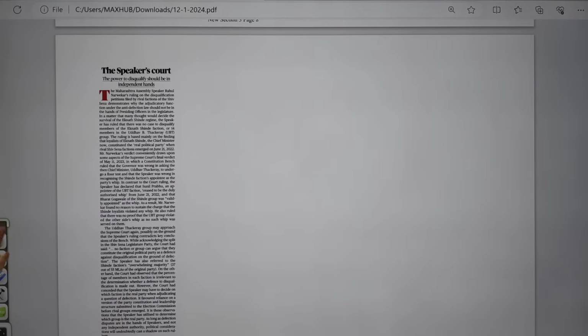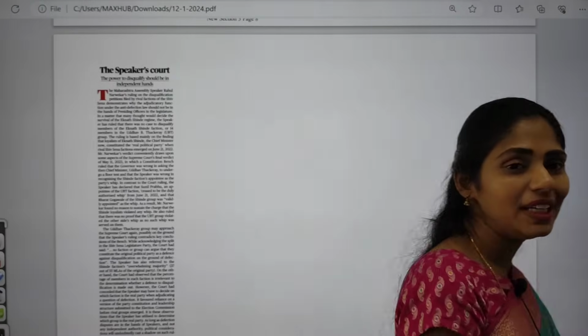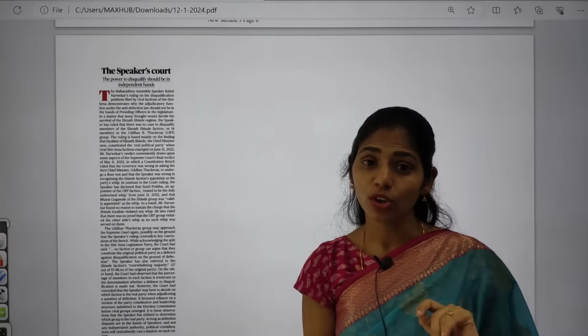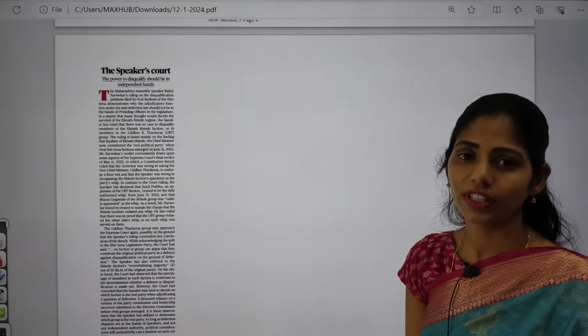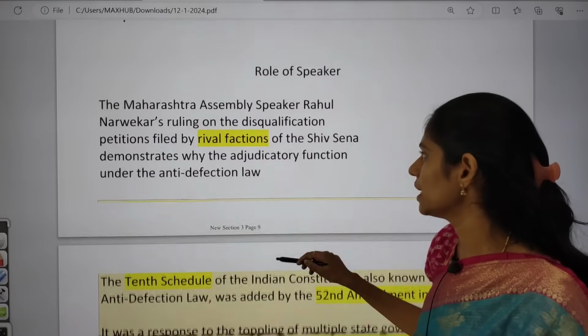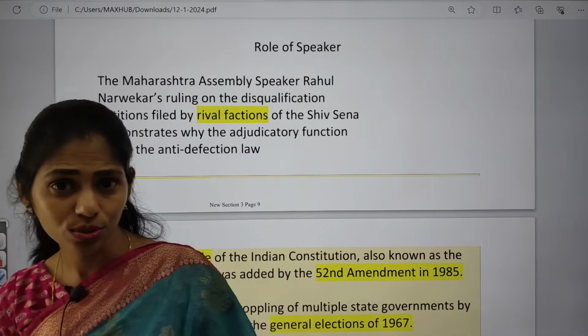And the next topic is about the Speaker's power. This article is talking about the anti-defection law. Many times in UPSC prelims, you have already got questions regarding this anti-defection law, so there is again a chance of getting a question. So we are going to see that topic in detail. First of all, why is this anti-defection law in use?